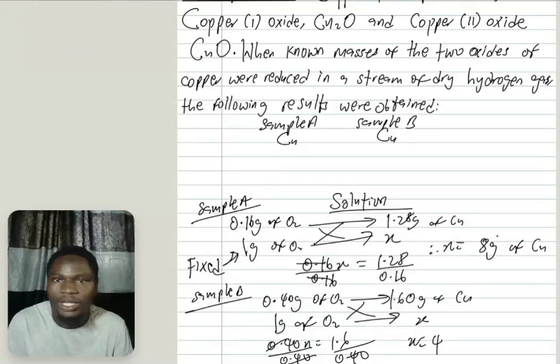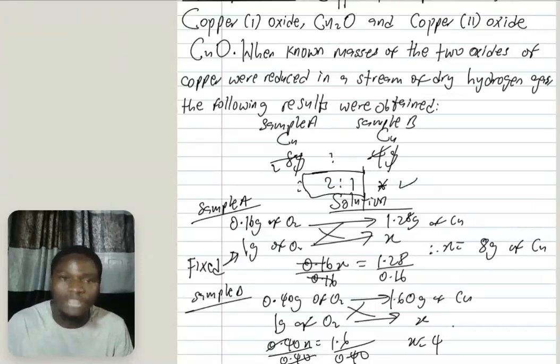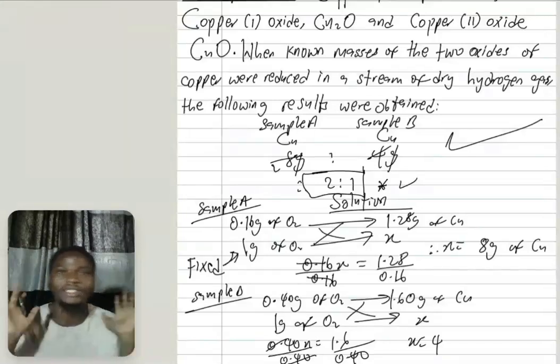Now in sample A, the mass of copper is 8 gram. In sample B, the mass of copper is 4 gram. Gram cancels gram, 4 goes into 8 two times and into 4 one time. Therefore my answer is 2:1. Since we got a simple whole number ratio in both samples, the law of multiple proportion is obeyed. That is it. Thanks for watching.